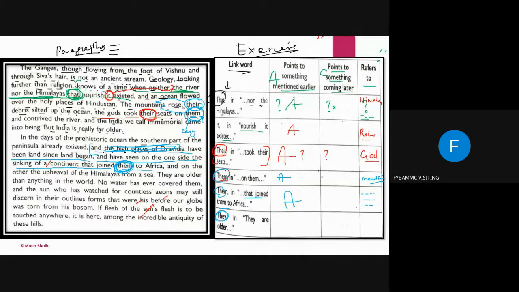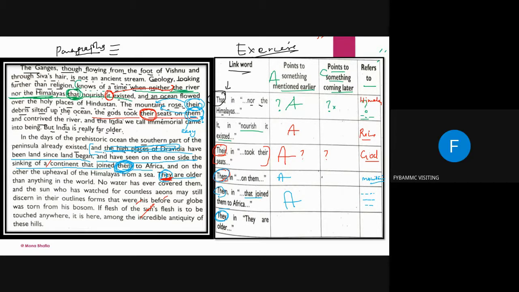They are older. They are older. What are older? किसके लिए बोला Himalaya कि from a sea.